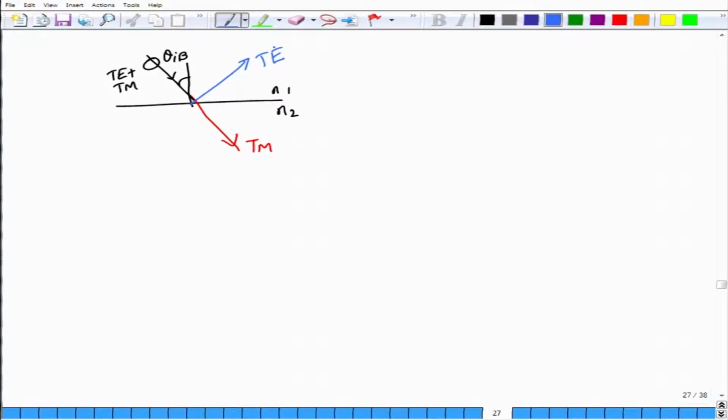The transmitted component will have TM because of the complete transmission, but also a partial transmission of TE. Therefore, in the transmitted case you will have both TM and TE polarization, but in the reflected case the light is polarized only along TE.